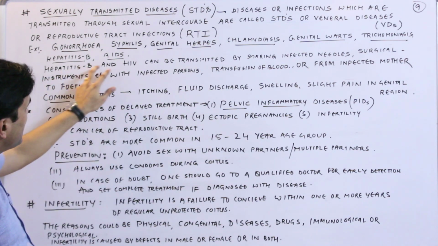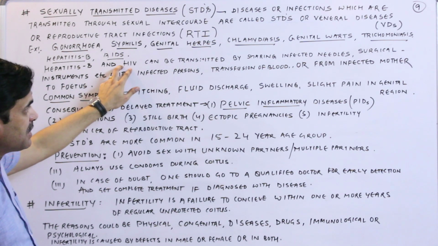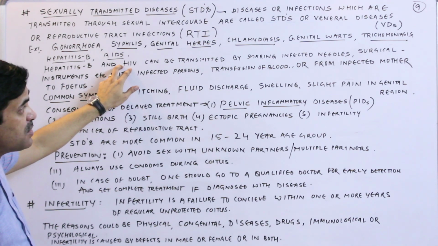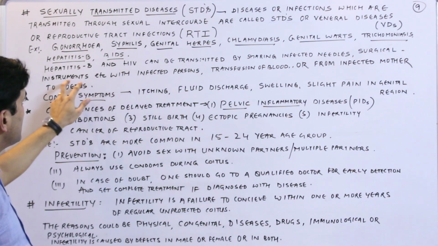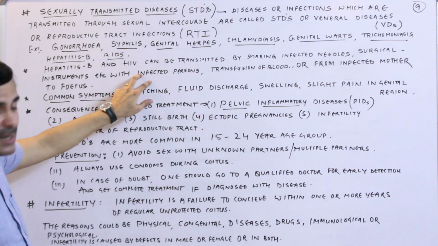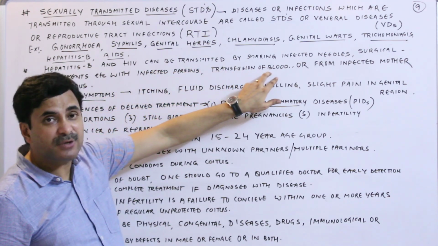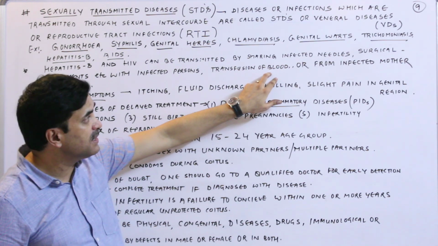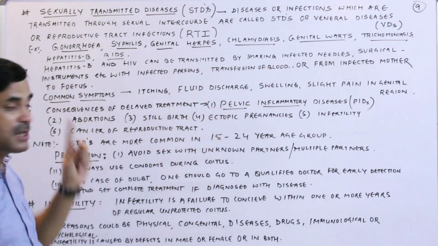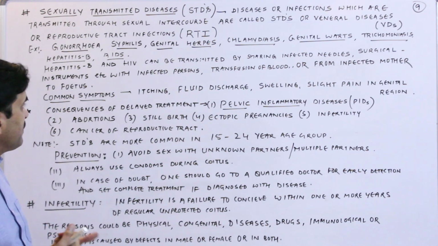Now hepatitis B and HIV, that is AIDS, can be transmitted by the sharing of infected needles, surgical instruments, etc. with infected persons. They can also be transmitted through the transfusion of infected blood to a healthy person, or from an infected mother to the fetus.